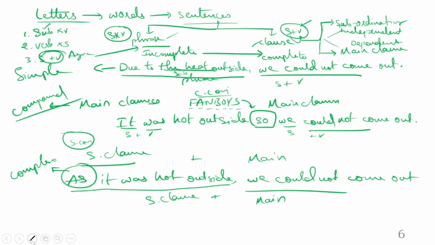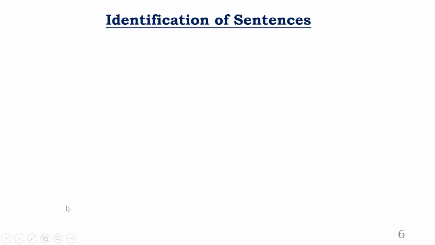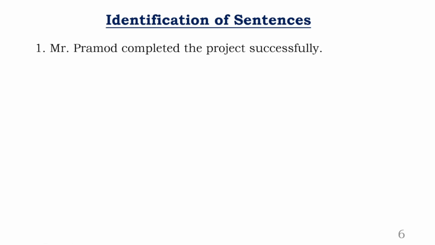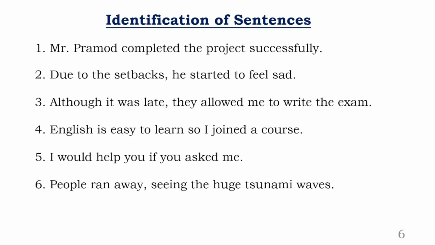Okay, all different combinations of sentences. Right, let us look at this now. The last part, identification of sentences. Now whatever you have learned so far should be applied here. So you need to identify which is a simple, which is a compound, which is a complex. I'm giving all the sentences at a time. You can spend some time on that. You can pause the video, or you can answer the questions for yourself.